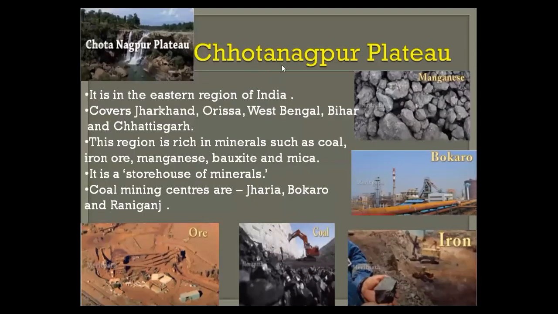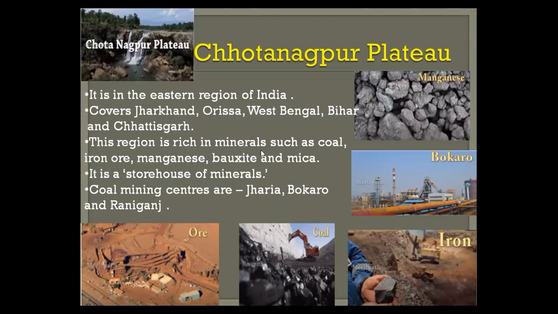Now the next one is the Chota Nagpur Plateau. Now here you can see this is the Chota Nagpur Plateau. Chota Nagpur Plateau is also called the storehouse of minerals. Here you can find manganese, iron, coal, iron ore, all these kinds of minerals in this Chota Nagpur Plateau. Okay, here we have the Bokaro steel plant also. It is in the eastern region of India. Then it covers Jharkhand. Which states does it cover? It covers Jharkhand, Orissa, West Bengal, Bihar and Chhattisgarh.